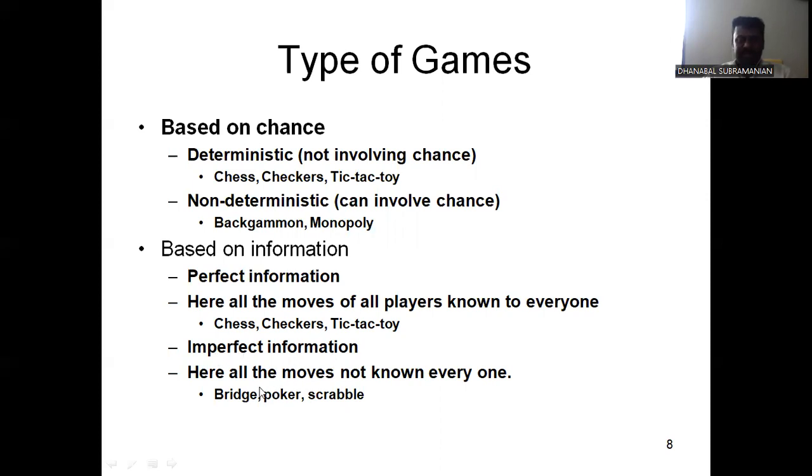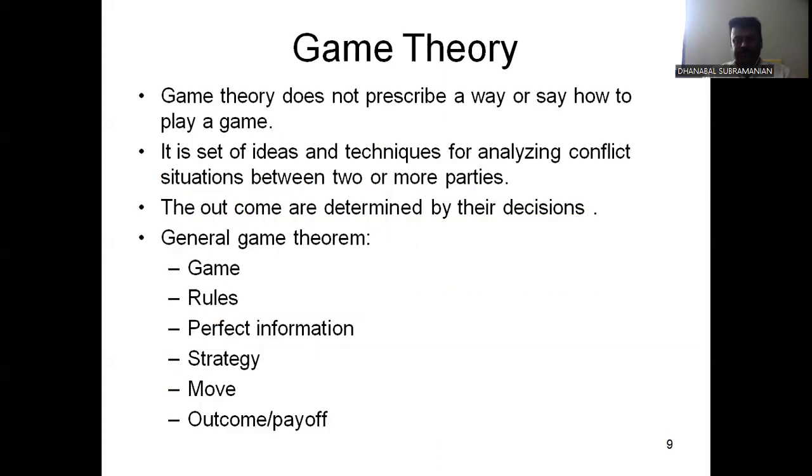Imperfect information: here all the moves are not known to everyone. Take a simple example: bridge. Poker is another simple example game. In this game, the opponent party does not know what moves are used by the other party. Bridge and poker are simple examples of unknown move games.